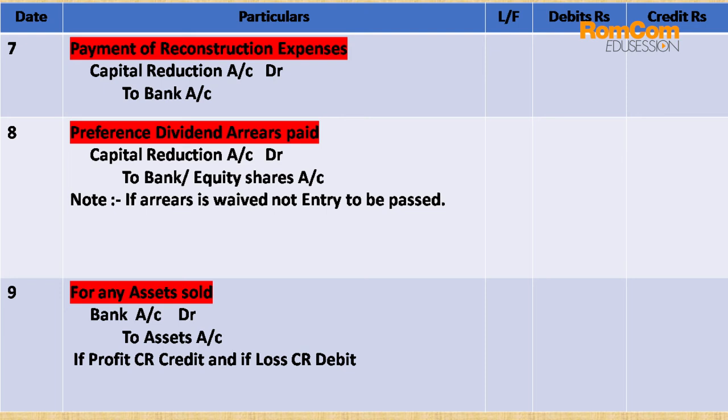So this is the preference dividend arrears paid. This is very important. And number 9 is for any asset sold. If we are selling any assets, we are receiving cash. So debit what comes in, cash is coming in. That's why bank account is debited, and we are selling the assets, so asset is going out, so assets account is credited. I have written a point below that if profit, CR is credited, CR indicates capital reduction, and if there is loss, CR will be debited. So similarly, we will be passing the entry related to loss or profit, but the simple entry will be bank account debit to any kind of assets account.